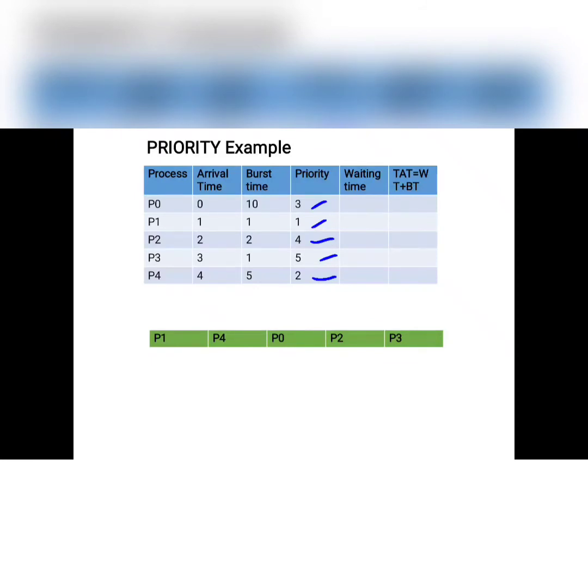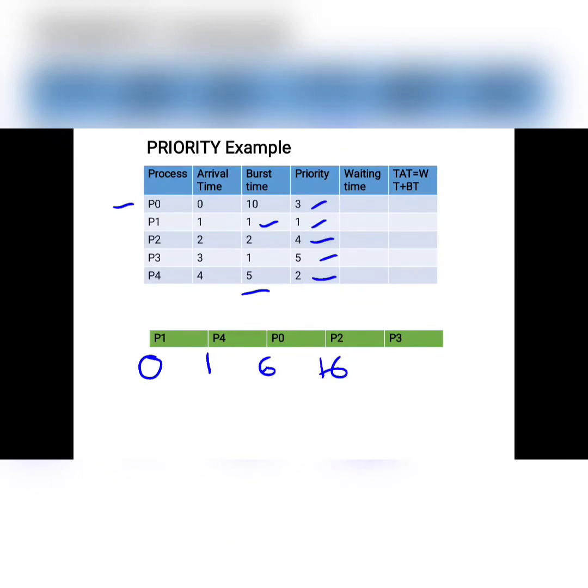P1 starts at time 0, and its burst time is 1. Next, process P4 will start at 1 and its burst time is 5, so 1 plus 5 is 6. At 6, P0 will start and its burst time is 10, so 10 plus 6 is 16.